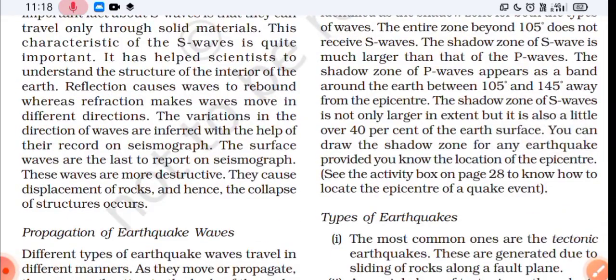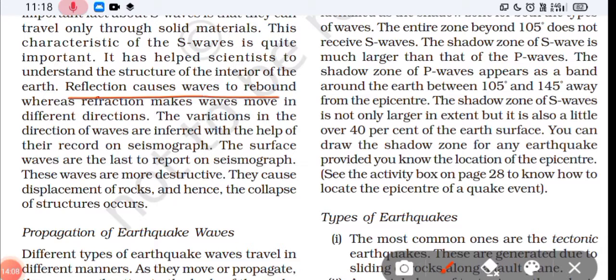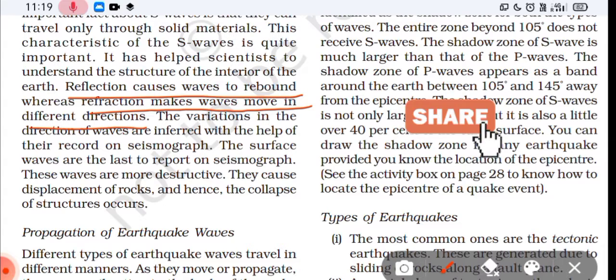Reflection causes waves to rebound, whereas refraction makes waves move in different directions. So it is important. What is the rule of reflection? Reflection causes waves to rebound, whereas refraction makes waves move in different directions. The variations in the direction of waves are inferred with the help of the record on the seismograph. The surface waves are the last to report on the seismograph. These waves are more destructive. They cause displacement of rocks and hence collapse of structures occurs. So which are the most destructive waves? Surface waves, okay.